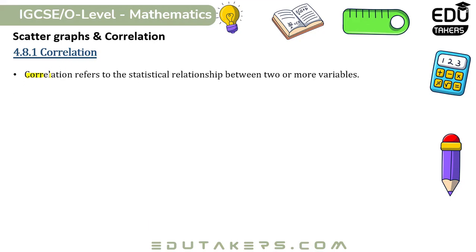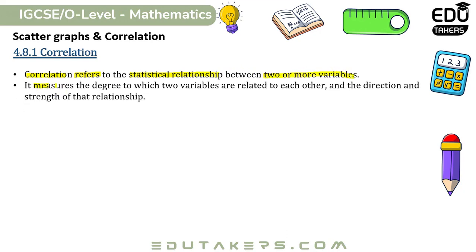Correlation. Correlation refers to the statistical relationship between two or more variables. It measures the degree to which two variables are related to each other and the direction and strength of that relationship. It can be one of the three types.